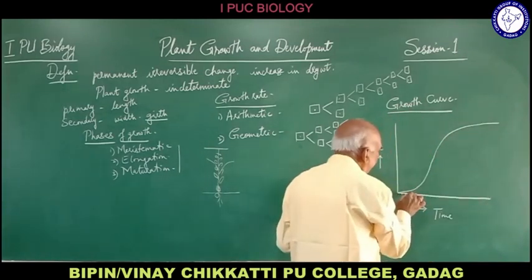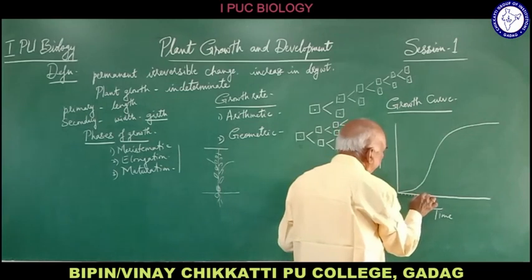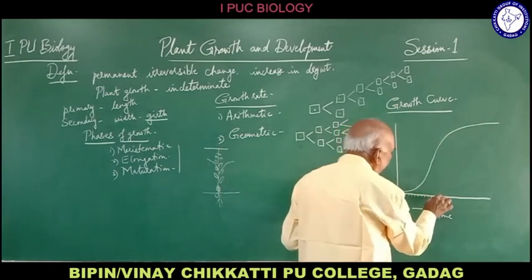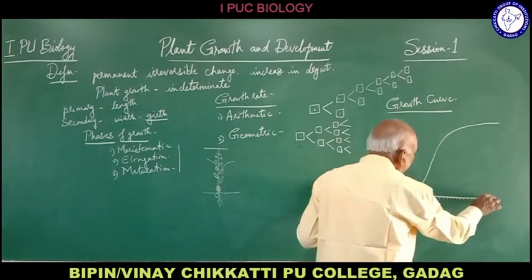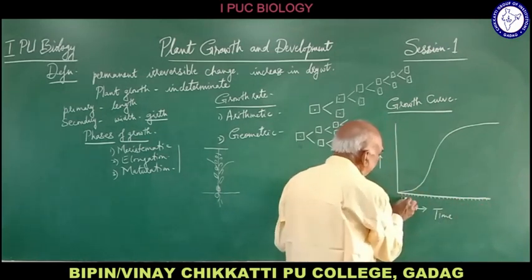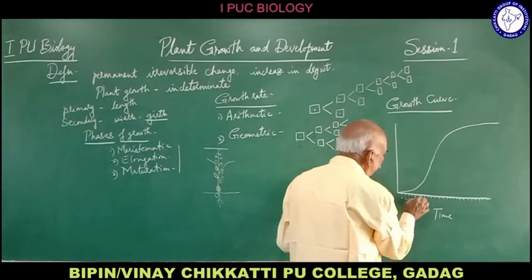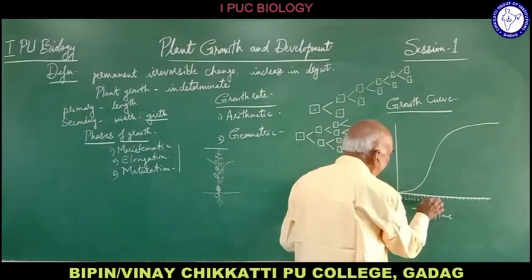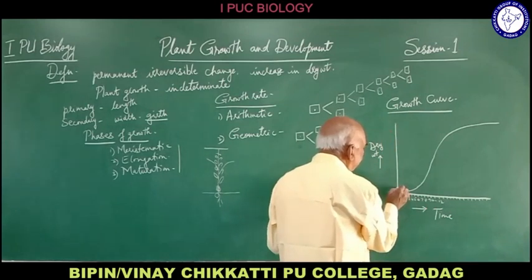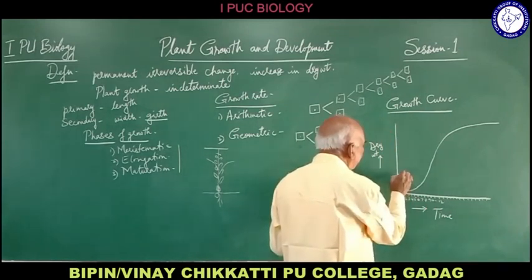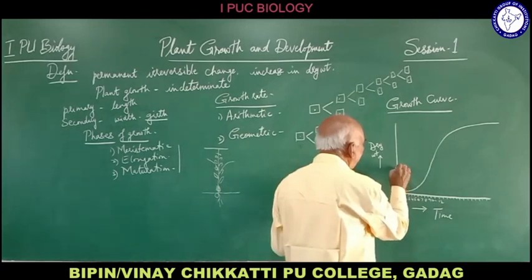So these are the periods of time. It may be weeks or days, so it may be first week, second week, like this. You go on taking, and this is the dry weight, which is usually in kgs.